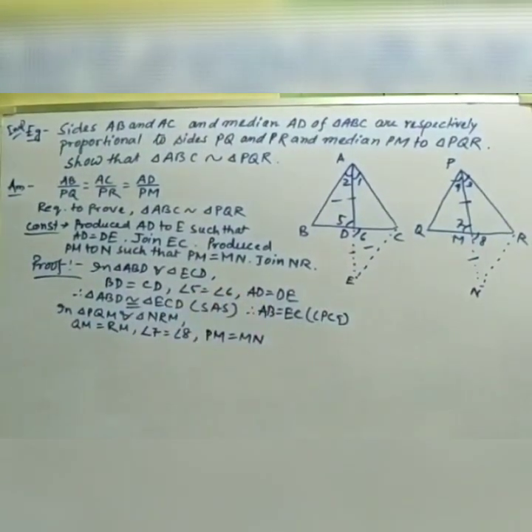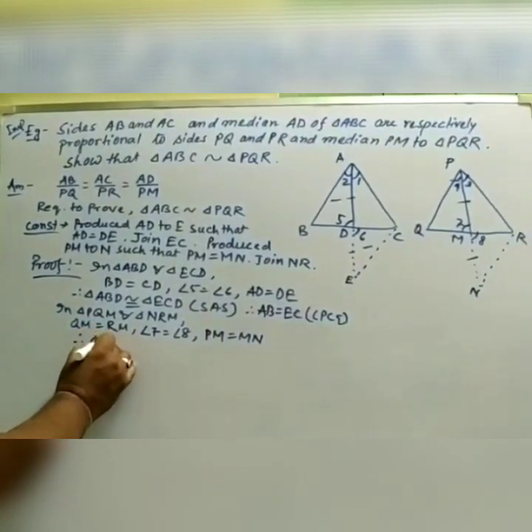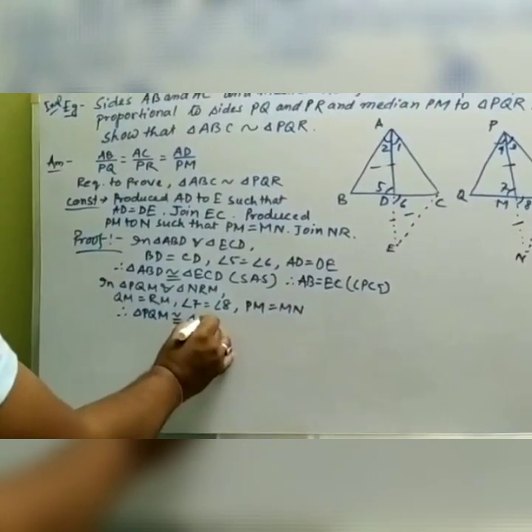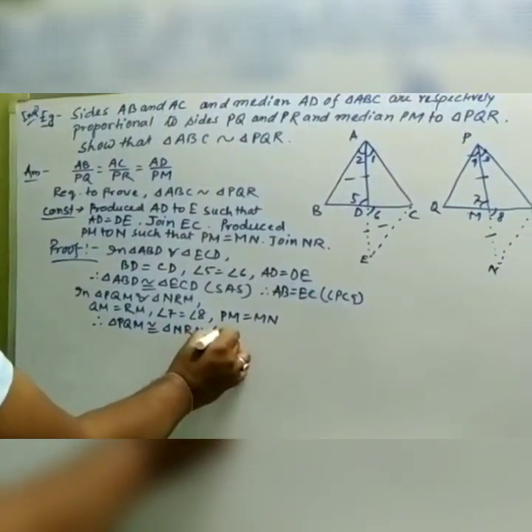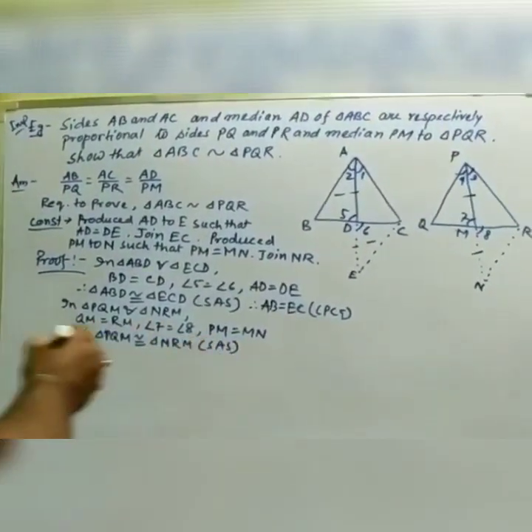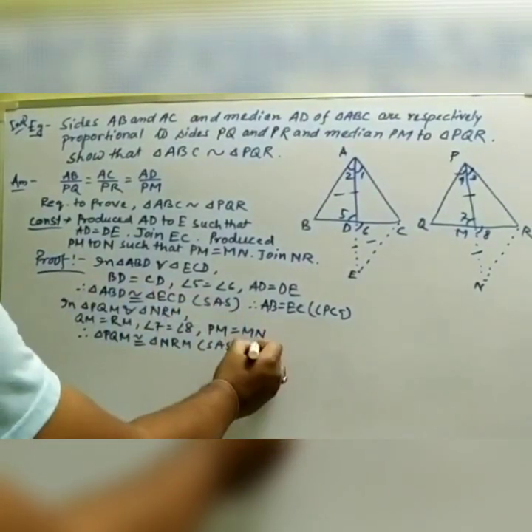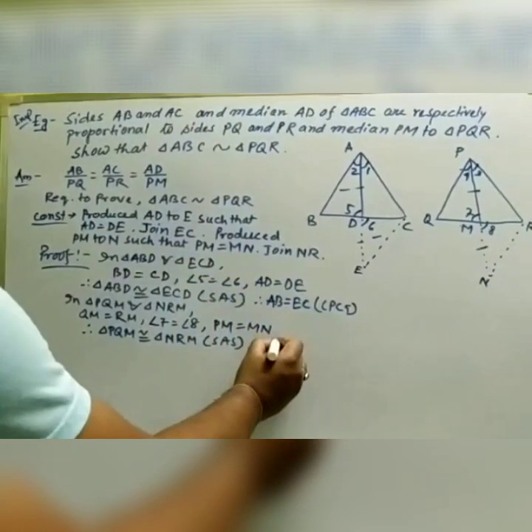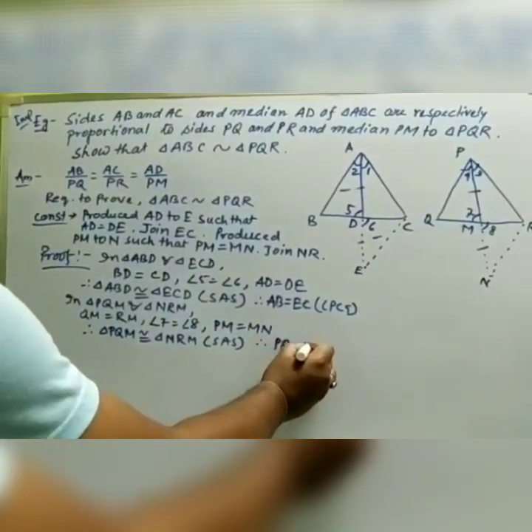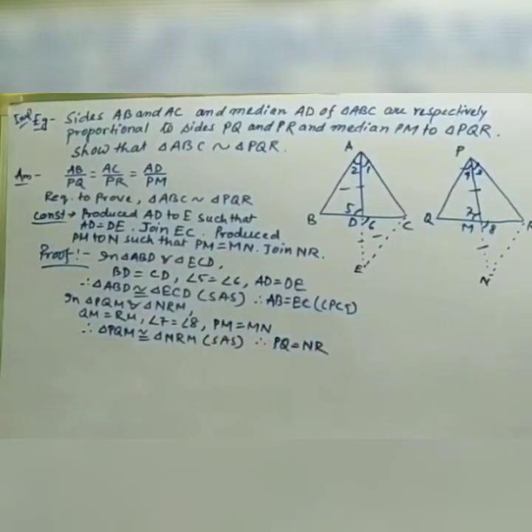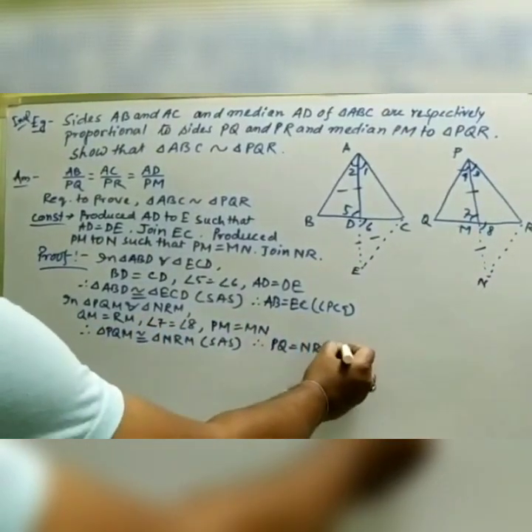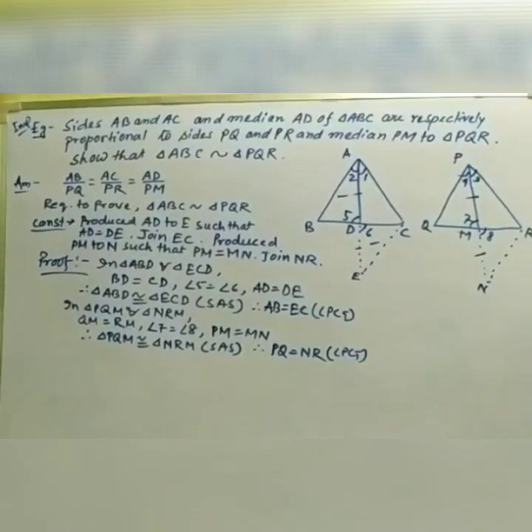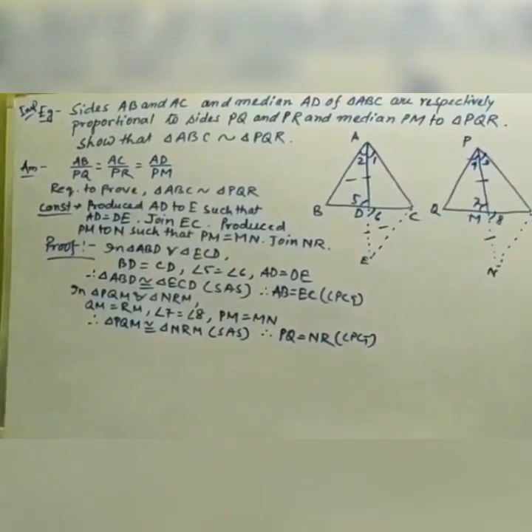So both the triangles are congruent again. Triangle PQM is congruent to triangle NRM again by SAS. Therefore, by CPCT we can take it also that PQ equals NR. So we got from CPCT that PQ equals NR. Clear? So we got these two parts from the CPCT.